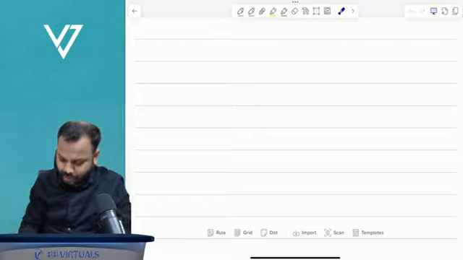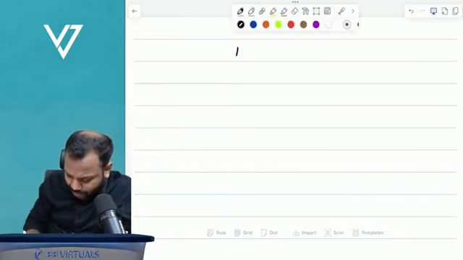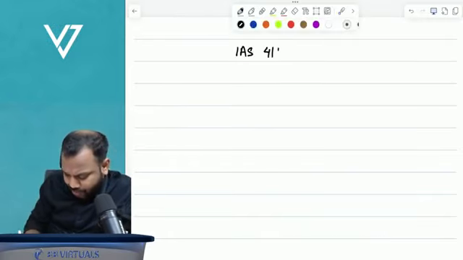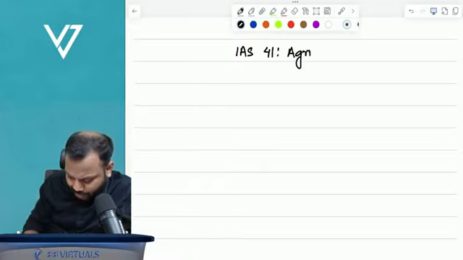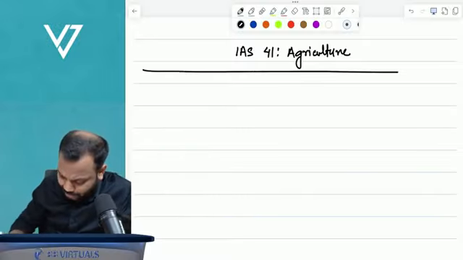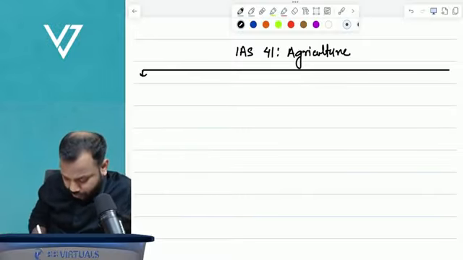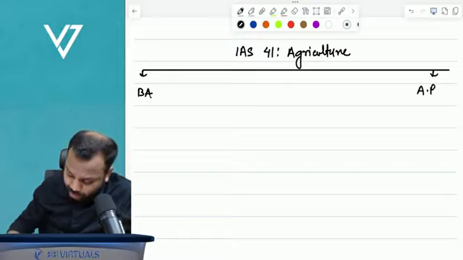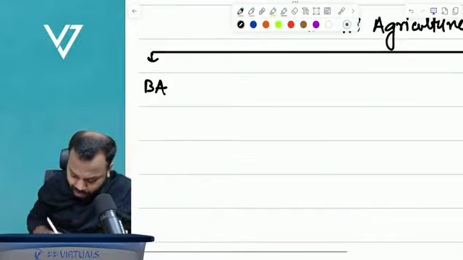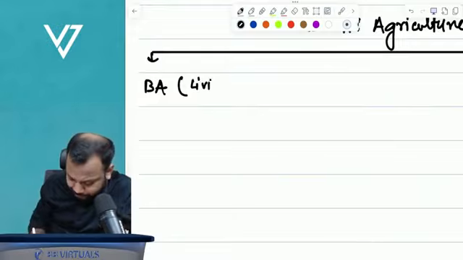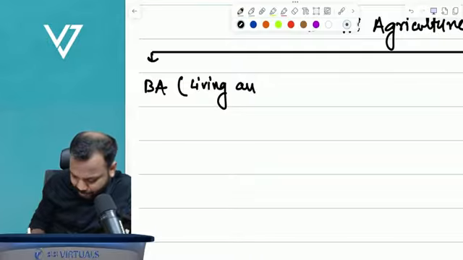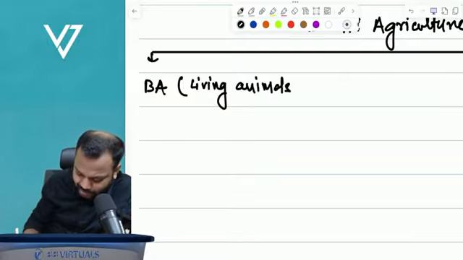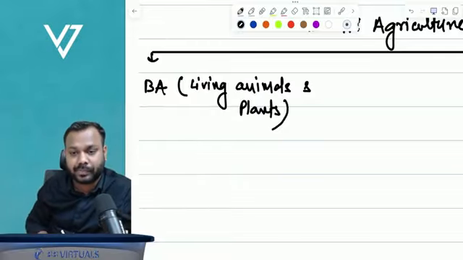Agriculture. So if you are aware of it, in IAS 41, when I will be teaching you IAS 41 agriculture, I say IAS 41 agriculture covers two things. One is biological assets and one is agricultural produce. Now what is the meaning of biological assets? It means living animals and living plants are called biological assets.